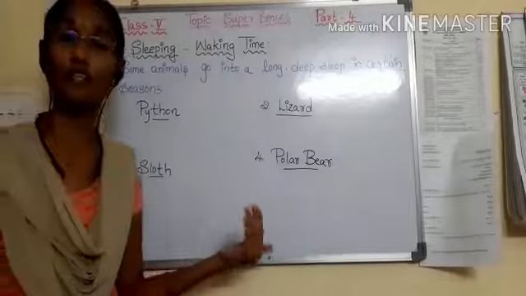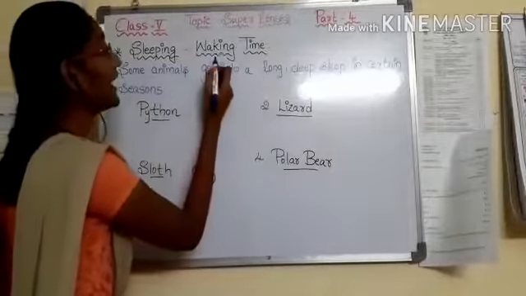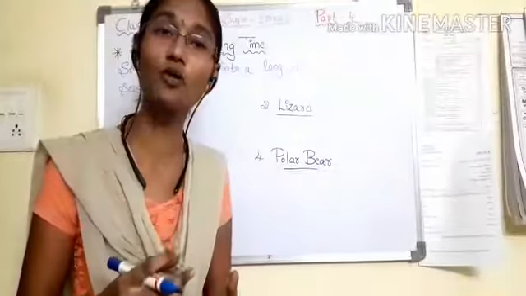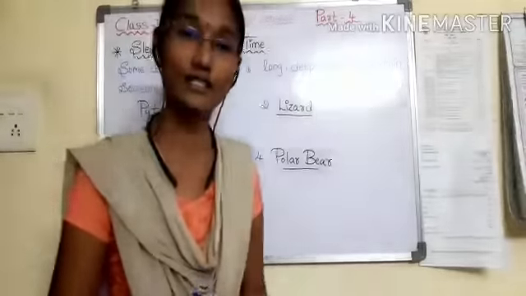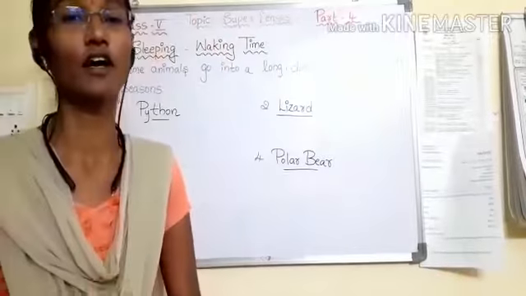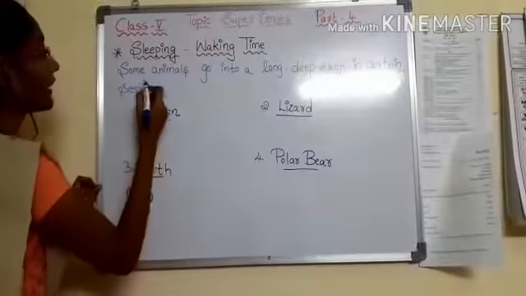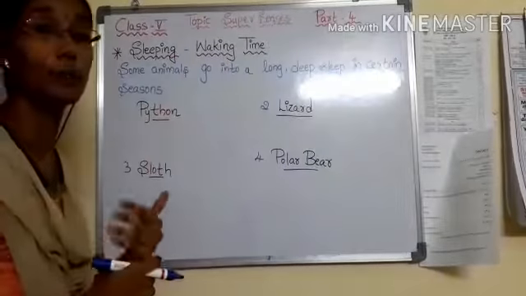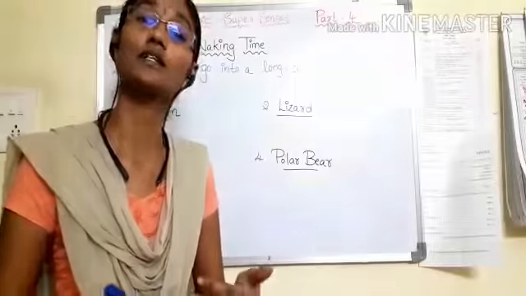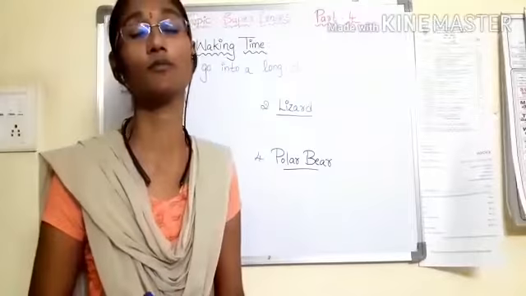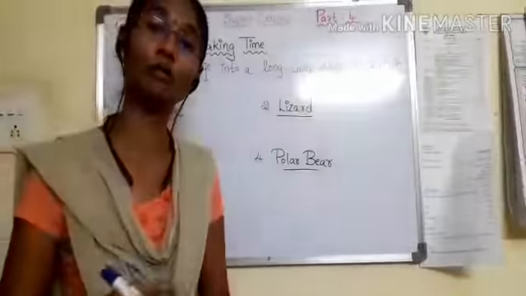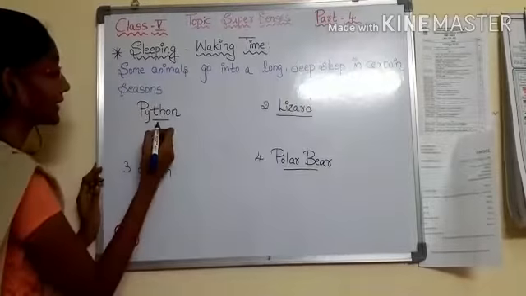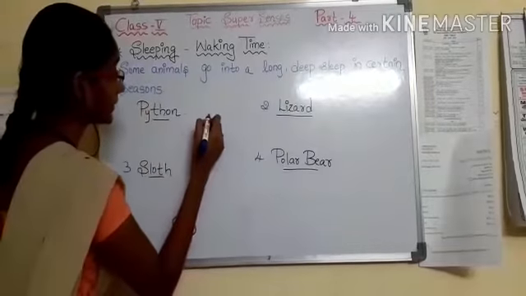Now let's come to our next concept, sleeping and waking time. This means how much time the animal is sleeping and how much time it is awake. Some animals go into a long deep sleep in certain seasons. Depending upon the climatic conditions, some animals go into deep sleep for about 6 months, 1 month, or 2 months, depending on the animal. For example, python.